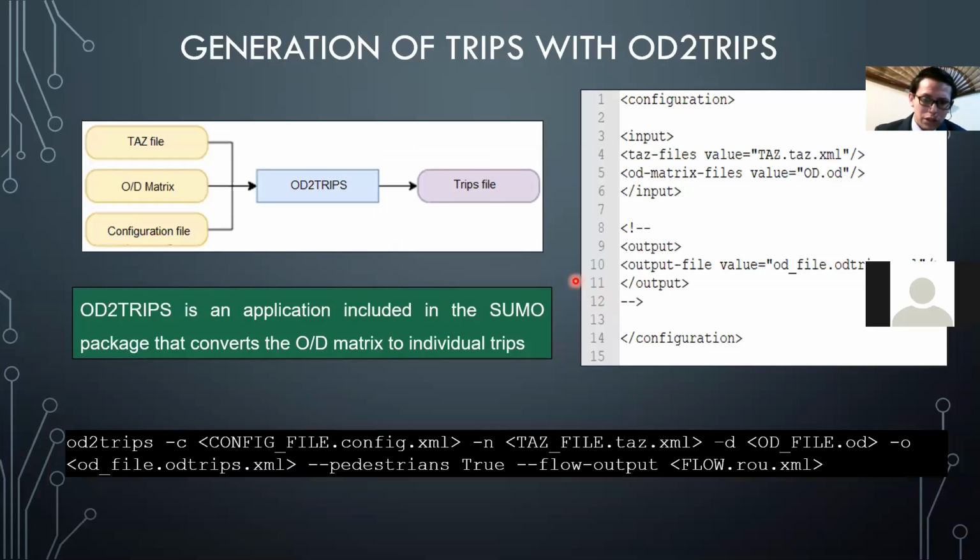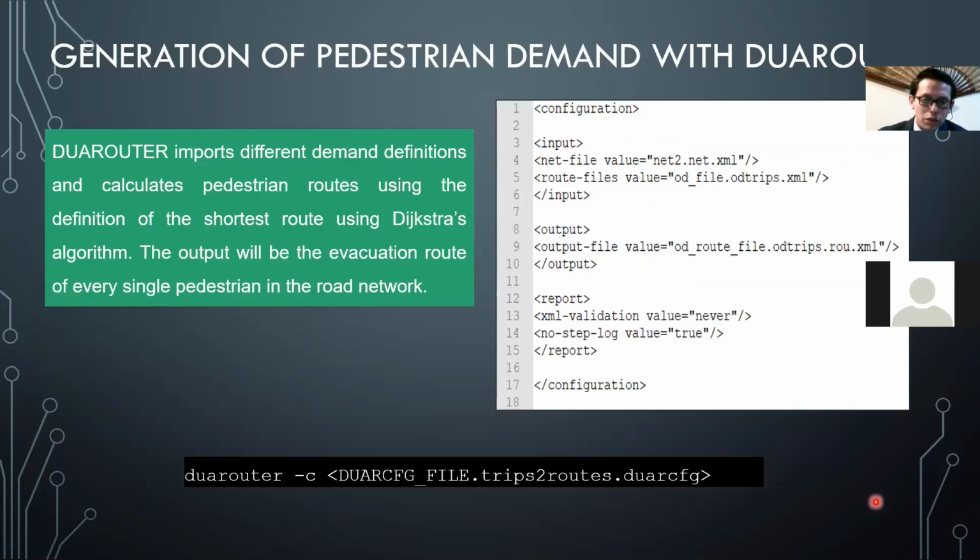I generate the trips with OD2trips, that is an application included in the SUMO package. It needs the TAZ file, the OD matrix, and a configuration file, as you can see here, and it's going to convert the OD matrix to individual trips with this command. The generation of pedestrian demand was made with DUAROUTER, that is another application of the SUMO package. It calculates the shortest route using this algorithm. This is the configuration file that is in the following command.